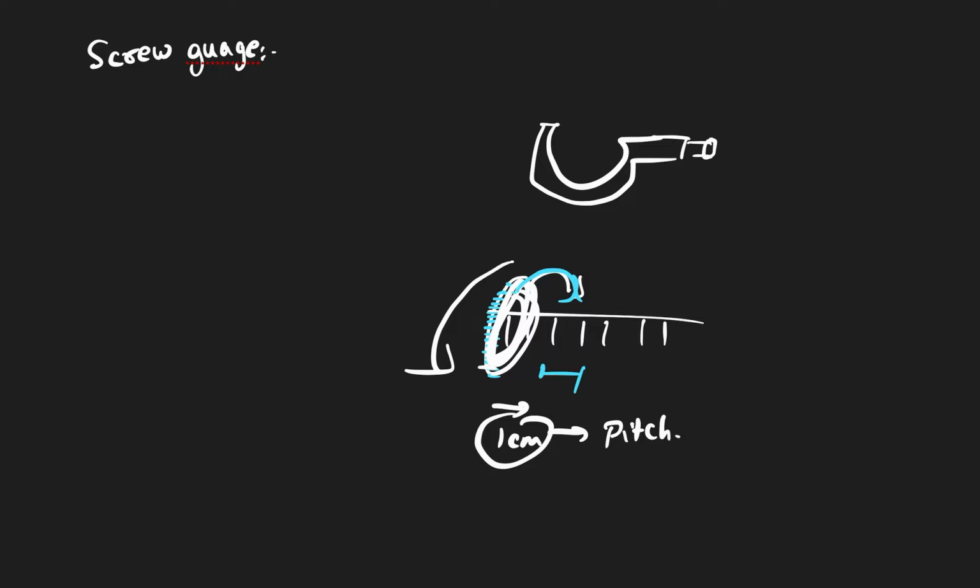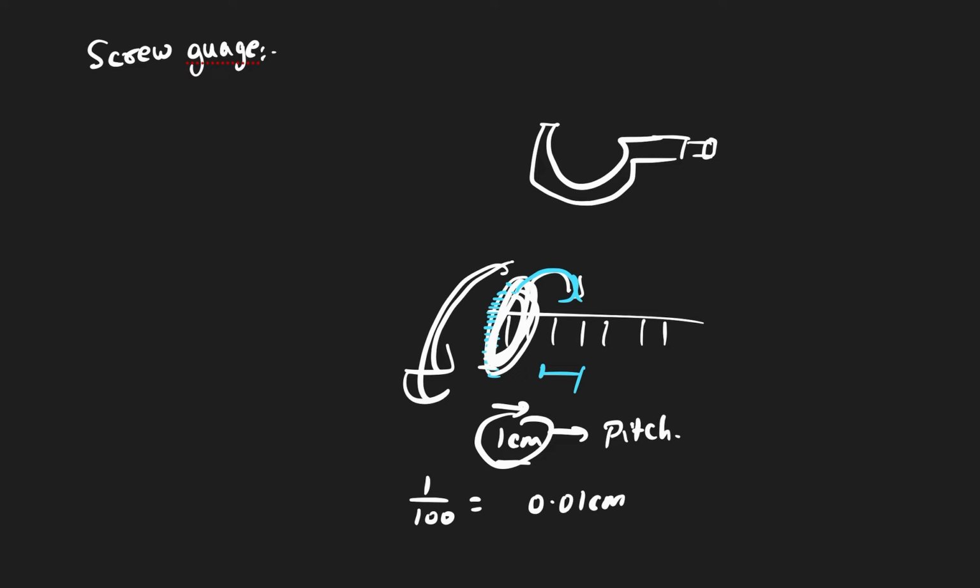Now how many lines does the screw gauge have on top of it? Many lines. So each line will be how much centimeter? When it rotates one time completely, it goes 1 centimeter far. That means when I rotate one line, there are 100 lines on top of it, so 1 centimeter by 100 will be the value of each line, 0.01 centimeter.